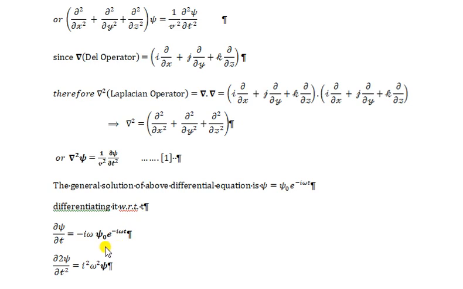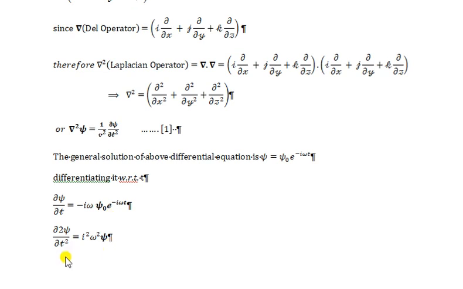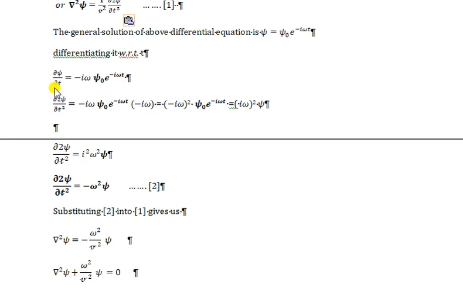Again we differentiate this equation with respect to t, then del 2 psi over del t2 equals minus i omega psi naught exponential minus i omega t into minus i omega. So it becomes minus i omega whole square into psi naught exponential minus i omega t.